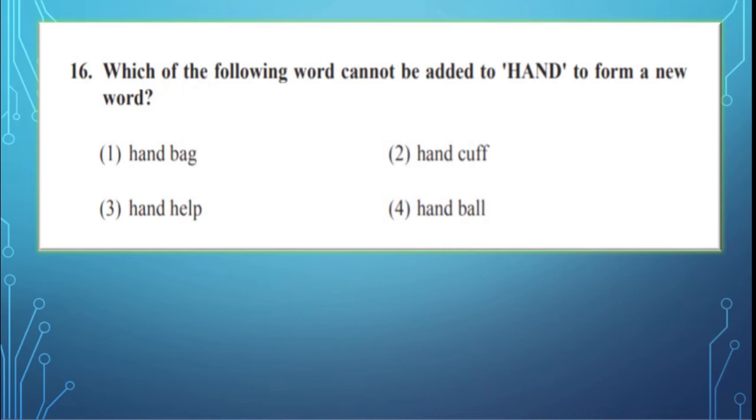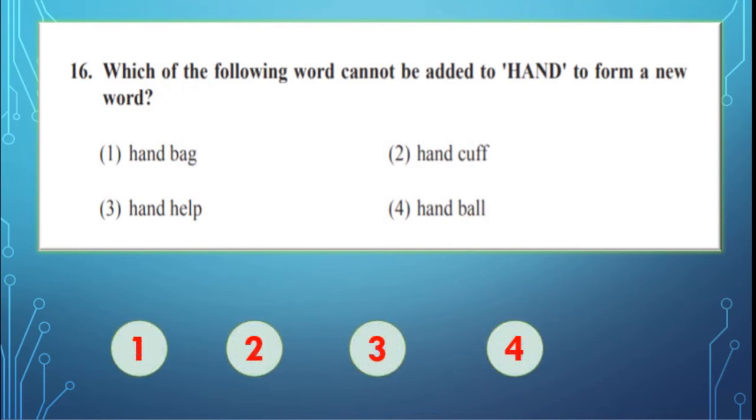Students, now we will go through some of the questions from the scholarship exam paper. Okay? Here the question is, which of the following words cannot be added to hand to form a new word? The four options are handbag, handcuff, hand help, handball. Yes, students, guess the correct one.